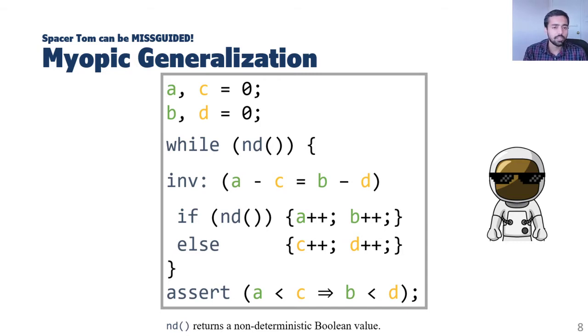We demonstrate myopic generalization using an example program. This program has 4 variables, a, b, c, and d. All of them are unbounded integers, and all of them are incremented inside a while loop that runs an arbitrary number of times. In each iteration, either both a and b are incremented or c and d are incremented. Finally, it is asserted that if a is less than c, then b is less than d.